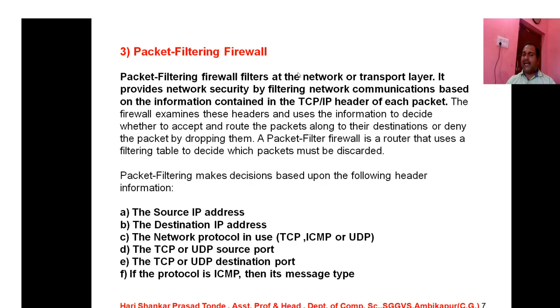First one is the source IP address, second is the destination IP address, third is the network protocol in use, that is TCP, ICMP or UDP. The TCP or UDP source port is required, and the TCP or UDP destination port is required. If the protocol is ICMP, then its message type is required. So there must be some decision so that data is communicated frequently from your network to another network, or from any other network to your network. So this is about the packet filtering firewall.